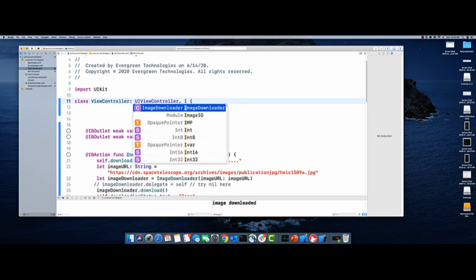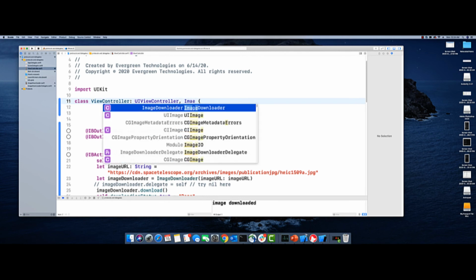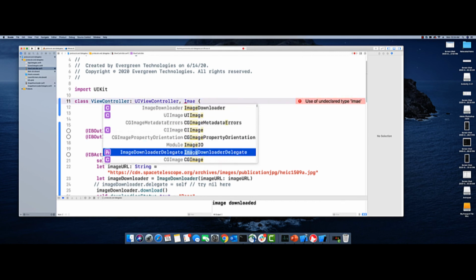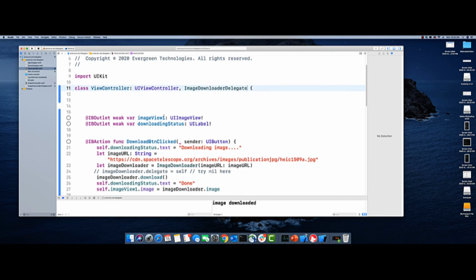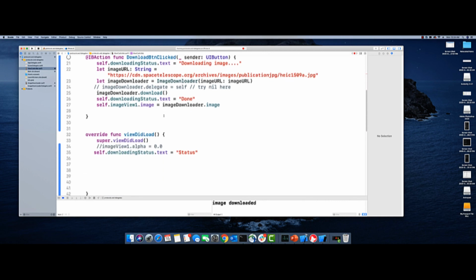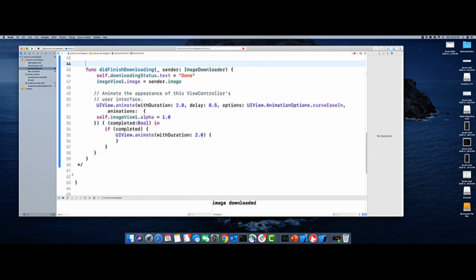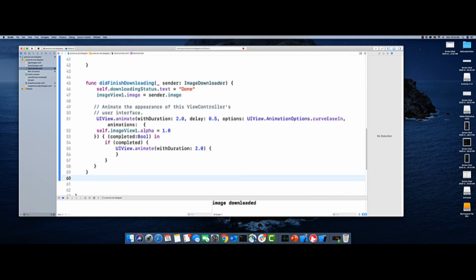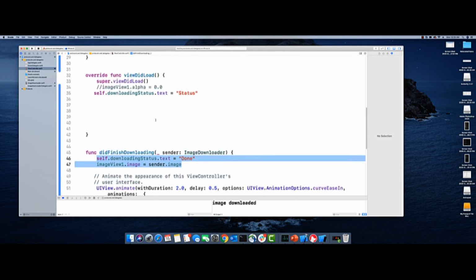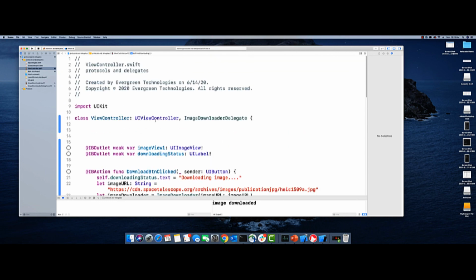Now in my subscriber, which is the UIViewController, I need to subscribe to this delegate, right? So I'm going to say ImageDownloaderDelegate. This is the protocol I need to subscribe to. Once I subscribe to this protocol, I need to implement its function, right? This is the function I need to implement, and inside this function, once the image is downloaded, I'm going to set the status to done, and I'm going to set that image to sender.image, right? The other code is not very important. Really only these two are important at this time, right? So I have added the protocol and delegate.